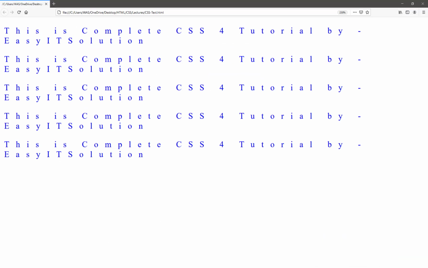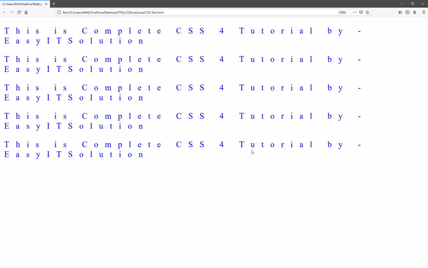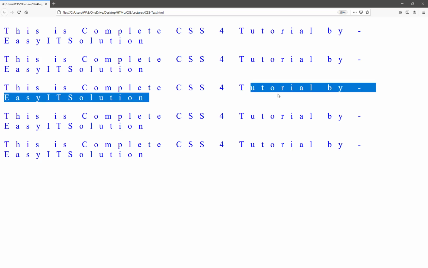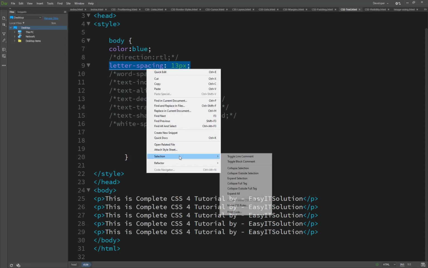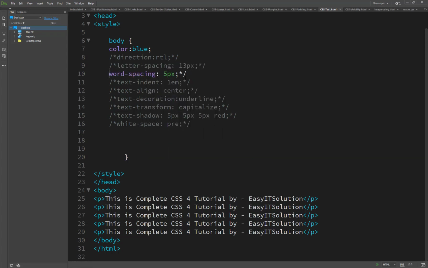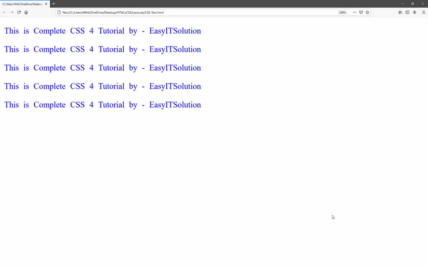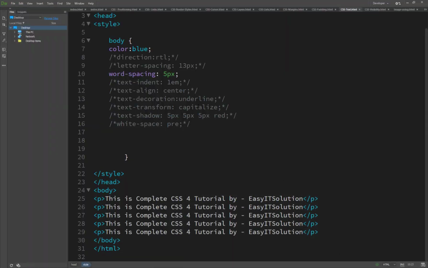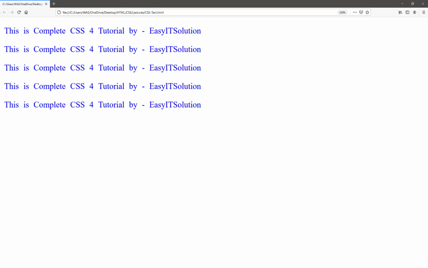So it increases the letter spacing. Word spacing and letter spacing are basically two different things. Letter spacing increases the space between the letters of a word, but not between words. So this is a word, and this is a letter. Now if we comment out this section and do the same with word spacing, you will see here, sorry, I demonstrated the letter spacing wrongly. The letter spacing is between the letters, and the word spacing is between words. My mistake, I'm really sorry.